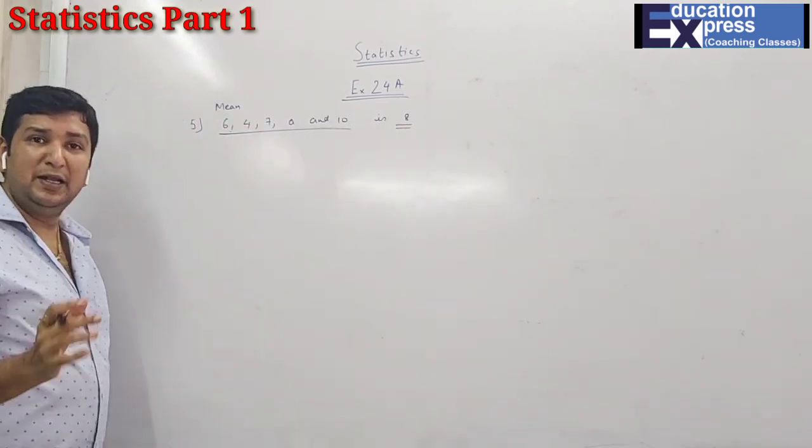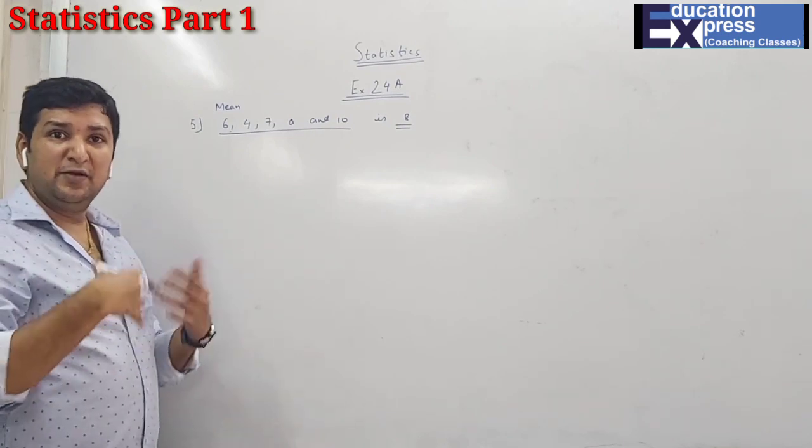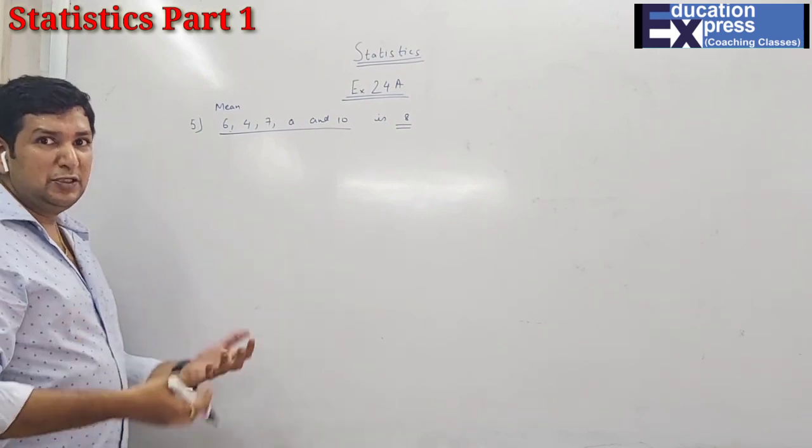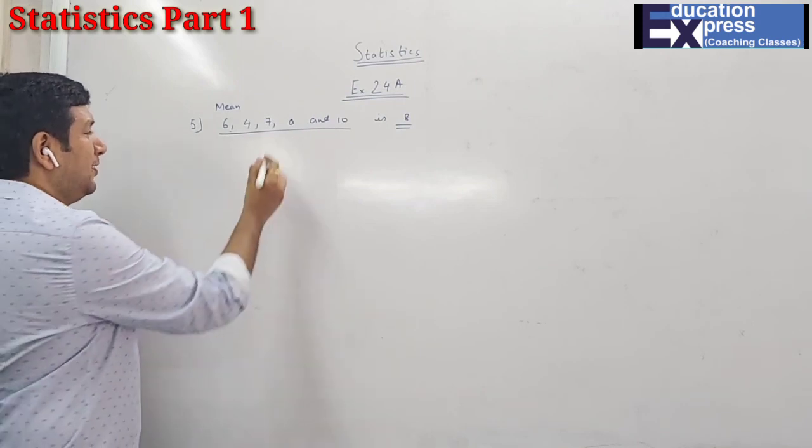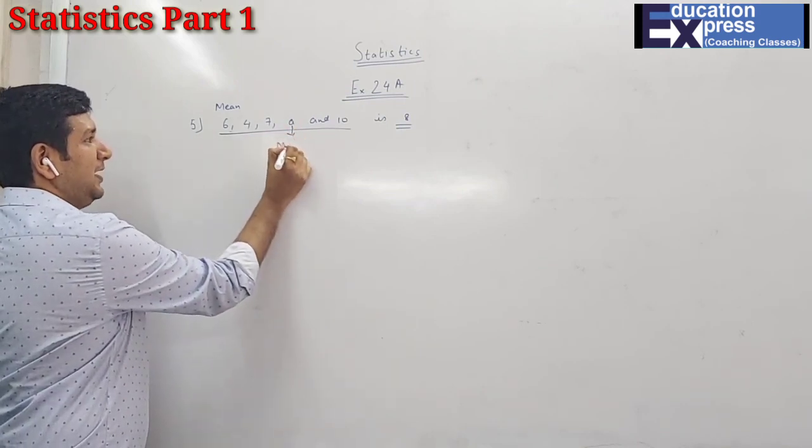The mean of this number is 8. That means your mean is already given to you. So if the mean is given to you, what do you have to find? So obviously you can see in the observations there is one thing which is missing.